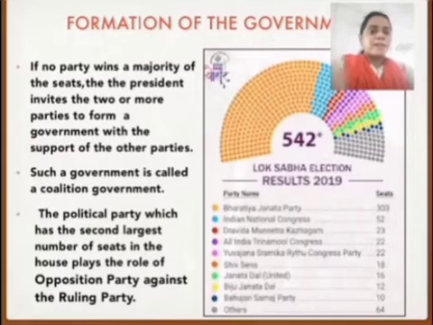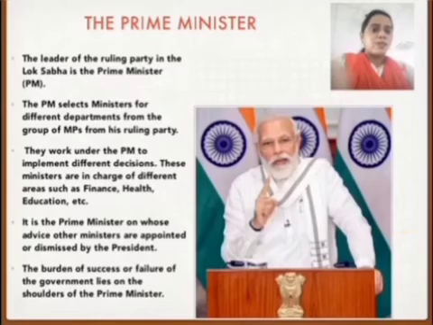The political party which has the second largest number of seats in the House plays the role of opposition party against the ruling party. What is the opposition party? The second largest political party. The party with the second largest number of seats is called the opposition party. So it was about the formation of government.